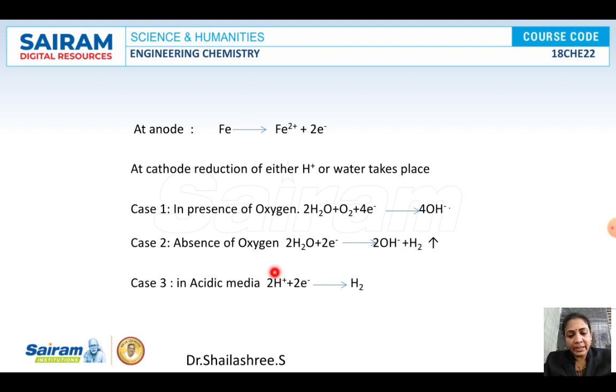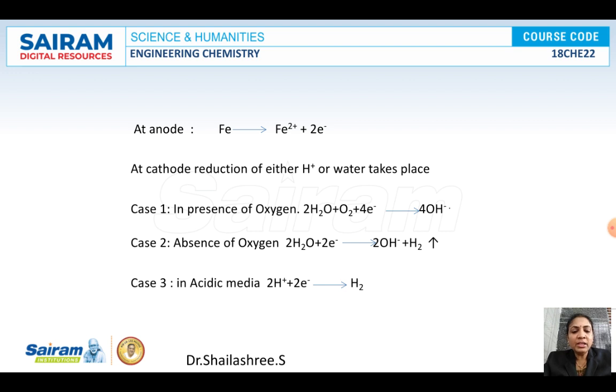In acidic medium, what is the reaction? In acidic medium, H+ ions are converted into hydrogen. So the cathodic reaction will be taking place in three different ways. I think it's clear till here. At anode, the anodic reaction will be taking place: iron gets oxidized to Fe2+. Cathodic reaction will be taking place in three different ways: one in presence of air or oxygen, the other in the absence of air or oxygen, and the third one in acidic medium.